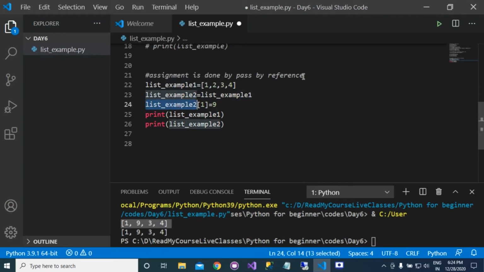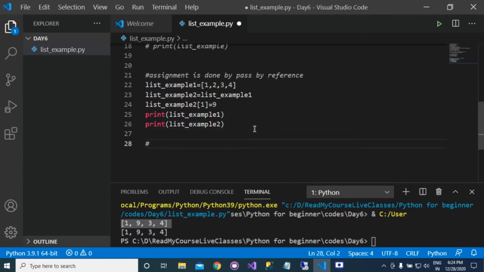So this is pass by reference. Pass by reference means that you are working with the same list. If you create multiple copies of it, you are still working with the same list. That's why the value of the initial list was also getting changed.